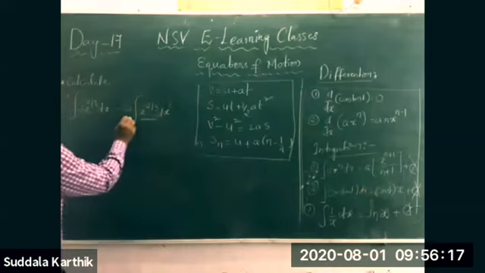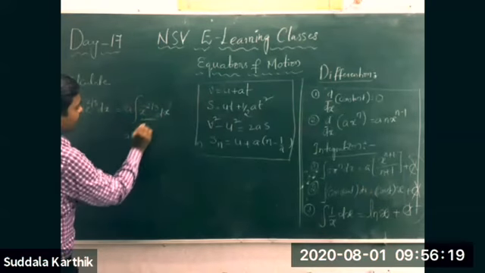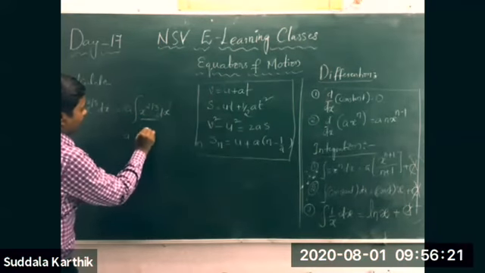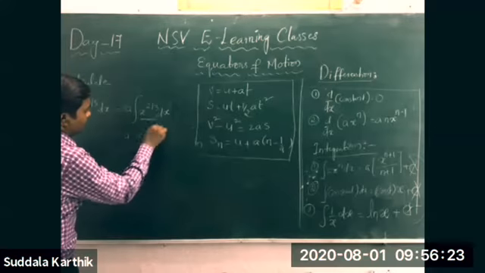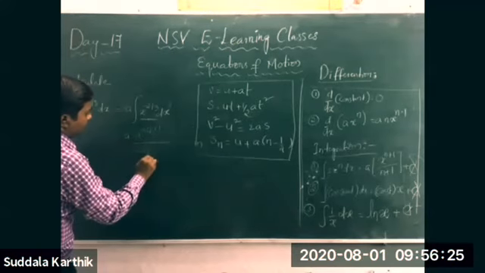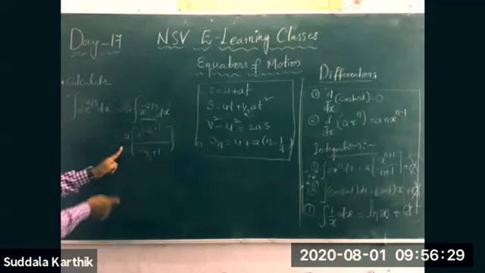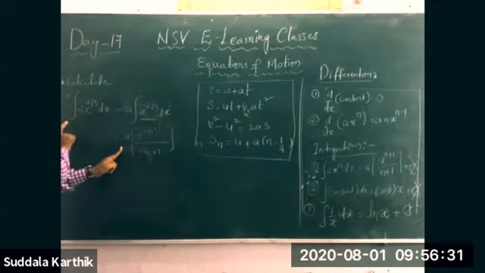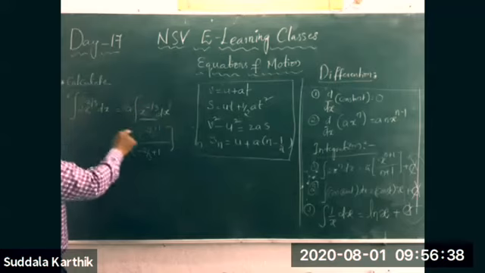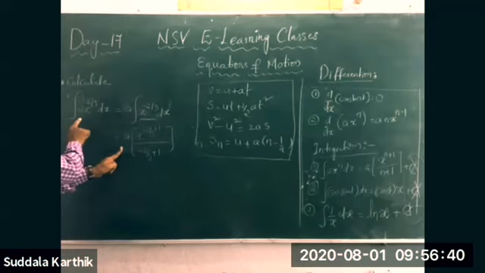Like that, here also a is outside, and it is x to the power of minus 2 by 3 plus 1, divided by minus 2 by 3 plus 1. Here there are no limits, no lower limit and no upper limit. Without the limits we are doing the integration, that's why it is indefinite integration.